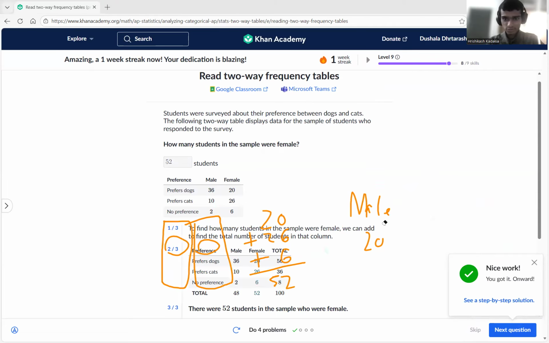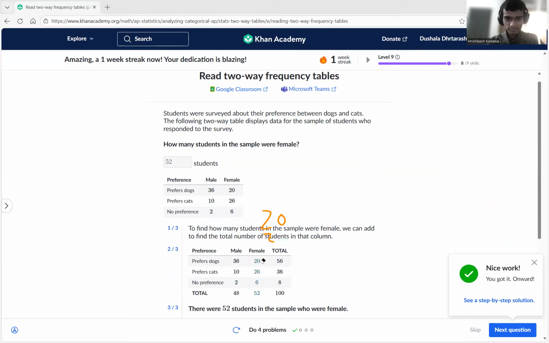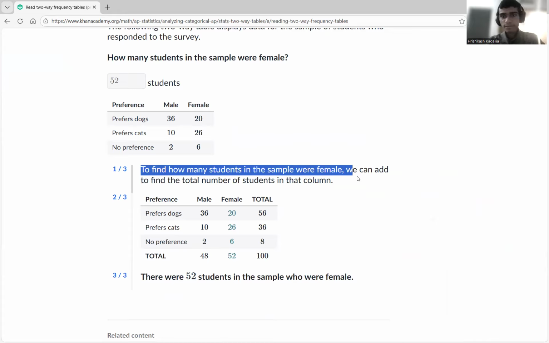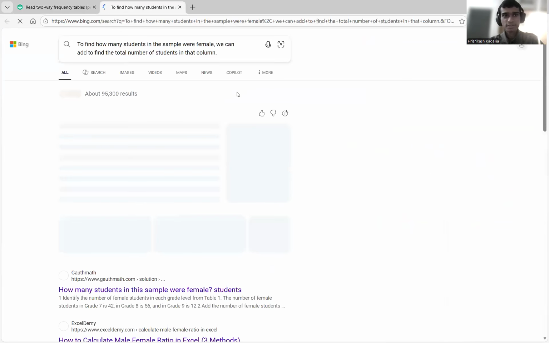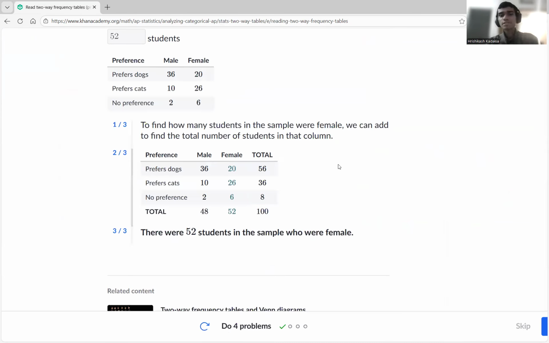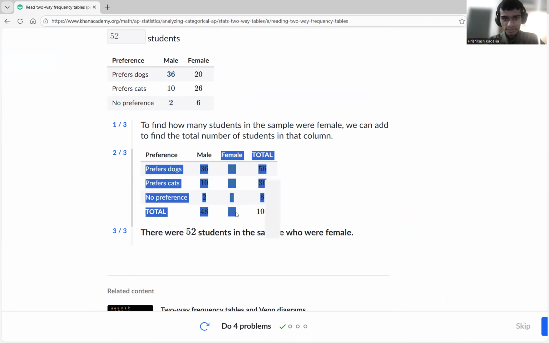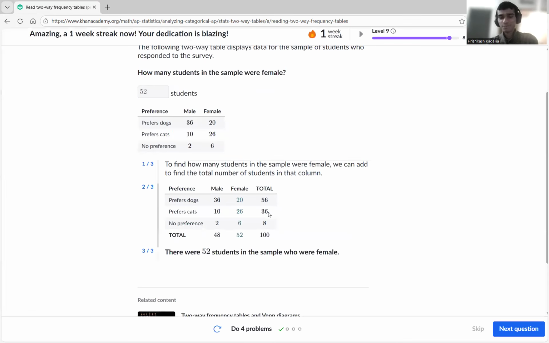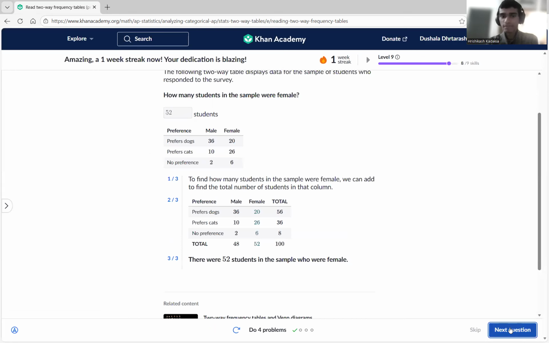I'll just go to the explanation here. To find out how many children in the sample were female, we add the total number of students in that column. So we just add the specific numbers of students in that specific column. Here we add all of the female ones: 20, 26, 6, and we get 52 females. And 100 students in total, so 48 were male.